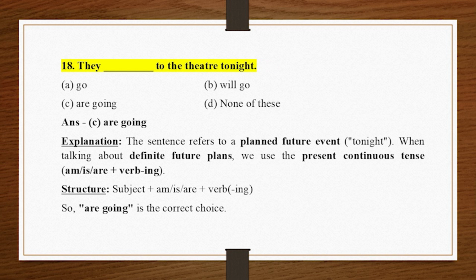18. They _ to the theatre tonight. A. Go. B. Will go. C. Are going. D. None of these. Answer C. Are going. Explanation. The sentence refers to a planned future event tonight. When talking about definite future plans, we use the present continuous tense, am/is/are plus verb-ing. Structure: subject plus am/is/are plus verb-ing. So, "are going" is the correct choice.